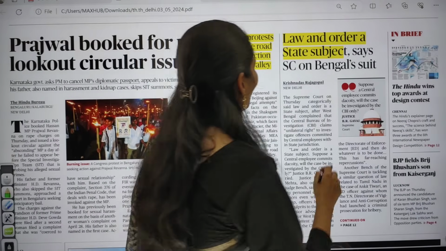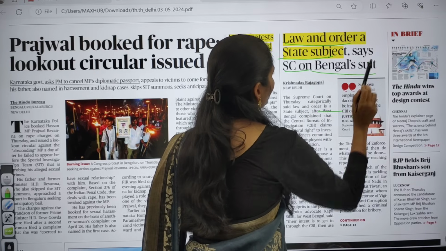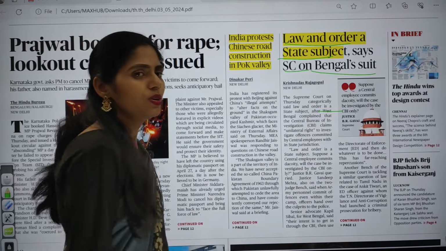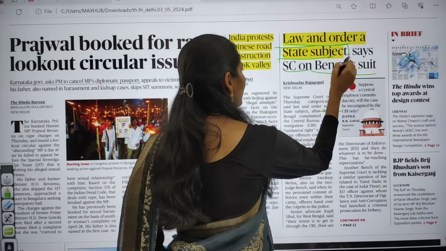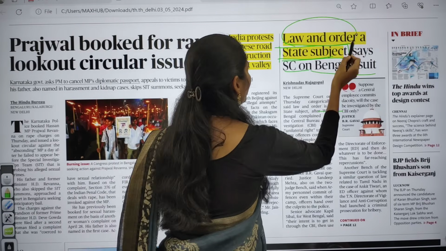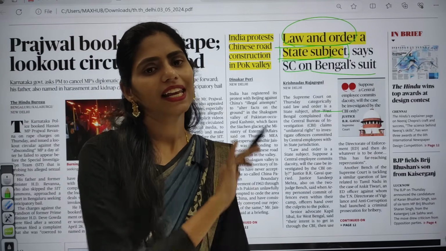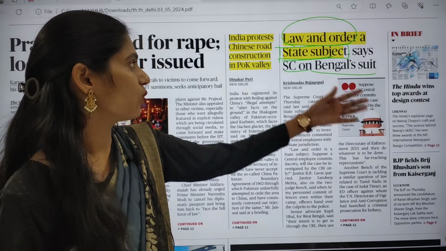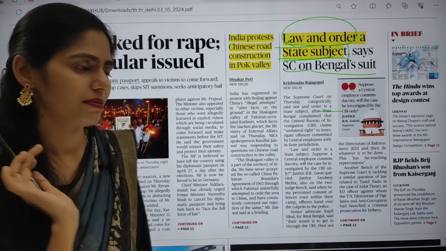The title says, Law and Order, a state subject, says SC on Bengal's suit. Actually here the keyword is state subject, and it is also talking about law and order. So let us see the background of this case and what is happening, and we are going to see some basic facts that may come directly in your prelims.